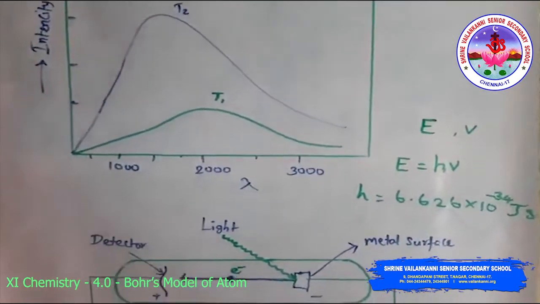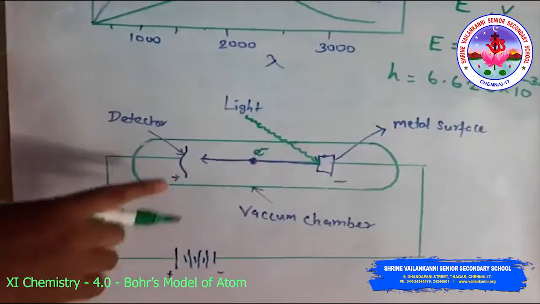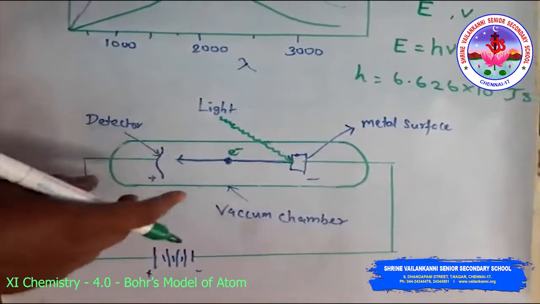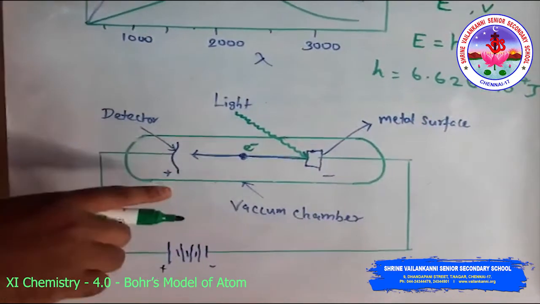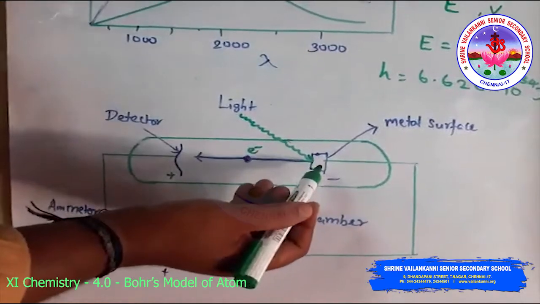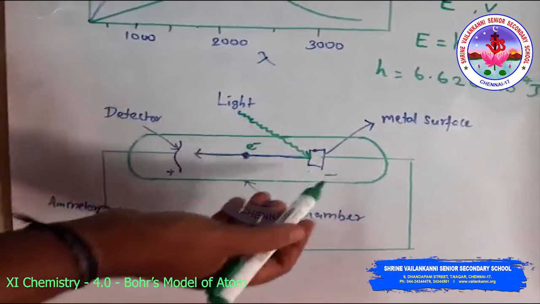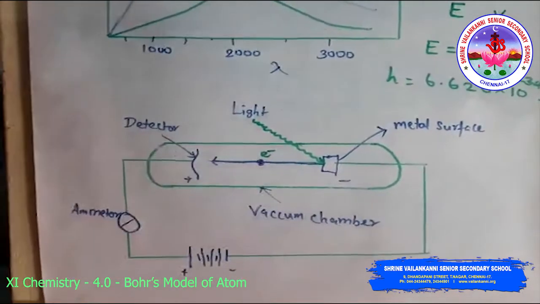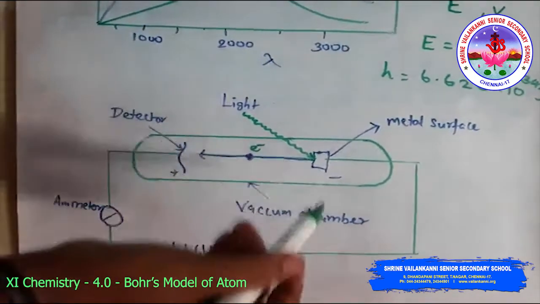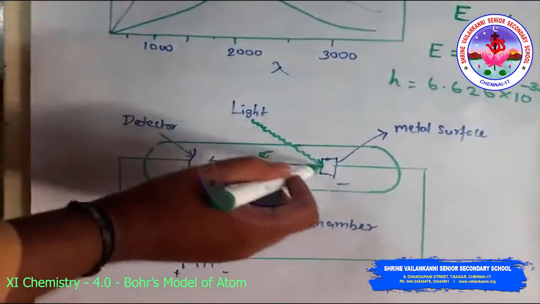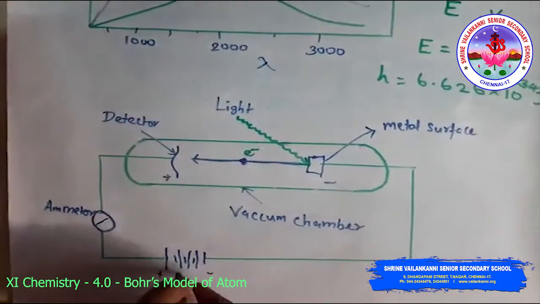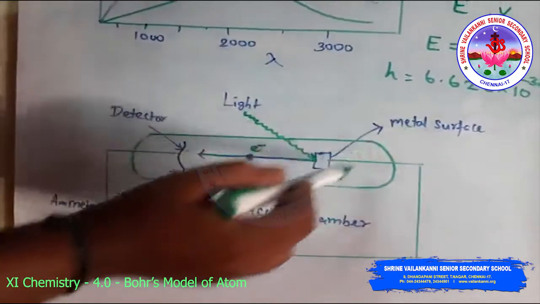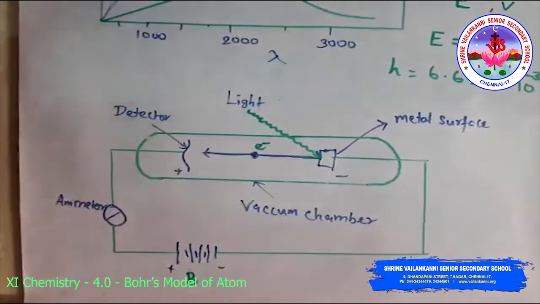The next is the photoelectric effect. The photoelectric effect is a very interesting experiment in which electrons, that is an electric current, are ejected when certain metals, like potassium, rubidium and cesium, are exposed to a beam of light. This is called the photoelectric effect. Here we have a battery, an ammeter, a detector, the light, the metal surface, and the vacuum chamber.